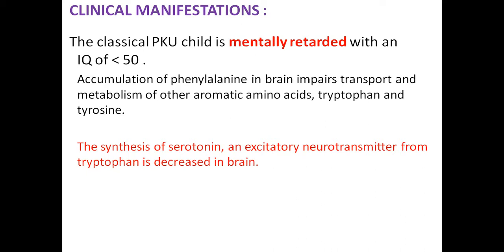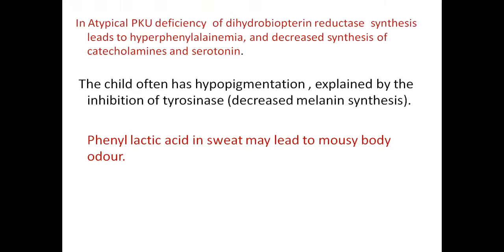So the synthesis of serotonin, which takes place from the amino acid tryptophan, is decreased in the brain. Serotonin is an excitatory neurotransmitter produced from tryptophan. So tryptophan is blocked in the brain. What will happen? The tryptophan is not available for the formation of other compounds like serotonin, which is required in the brain for excitation or acts as a neurotransmitter.